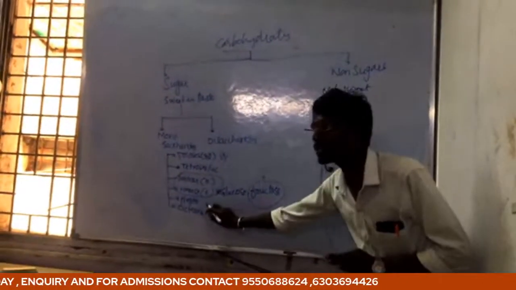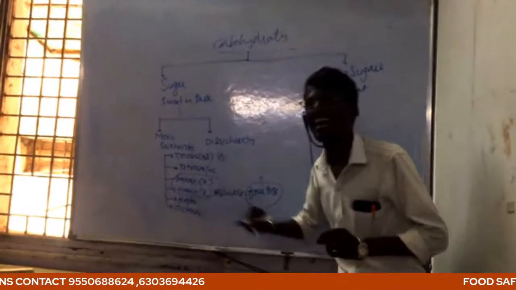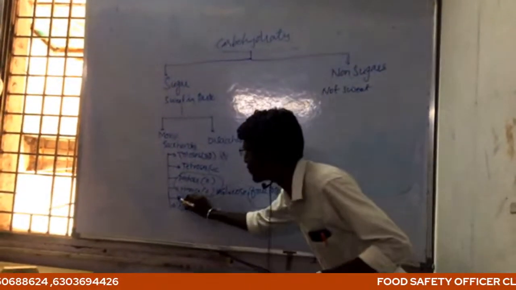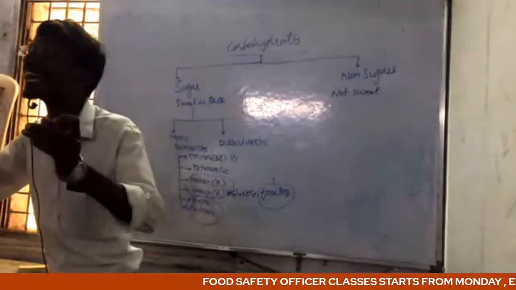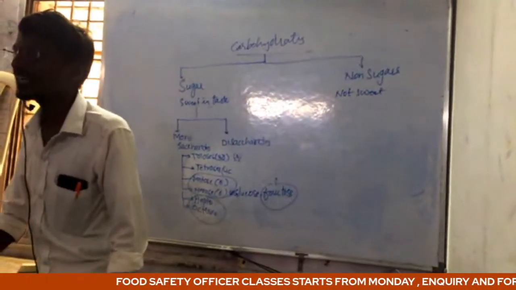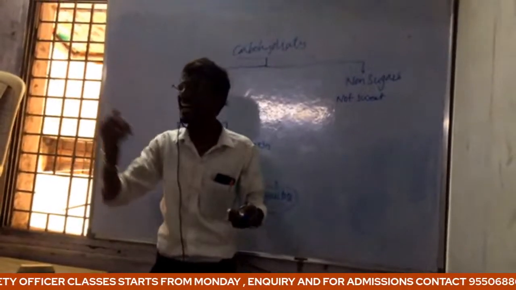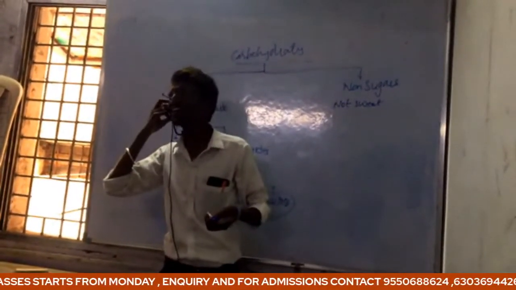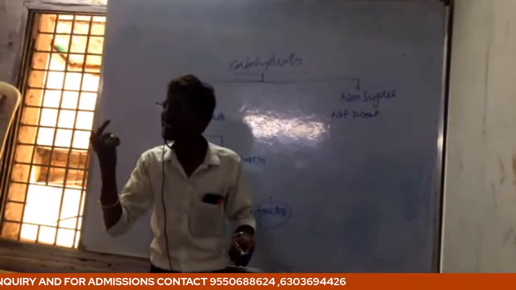Then coming to heptoses and octoses. These compounds exist only rarely due to a lack of stability. For example, you are listening to this class, and unfortunately you are not interested. If you go out, will anyone object?